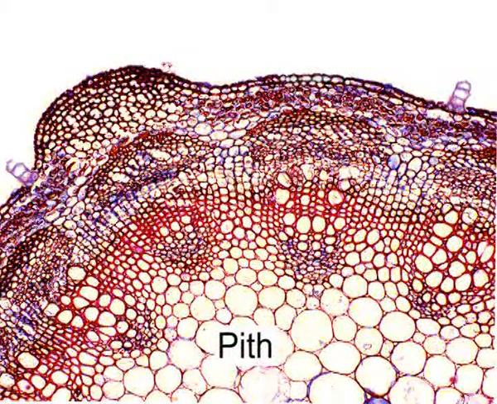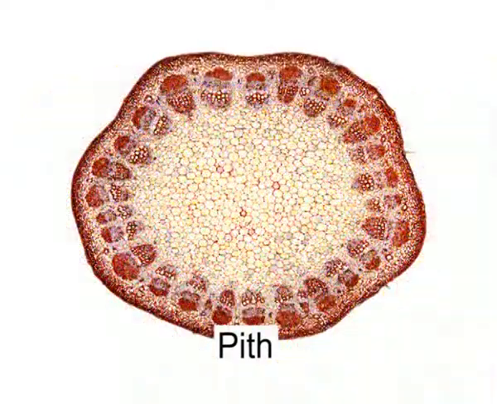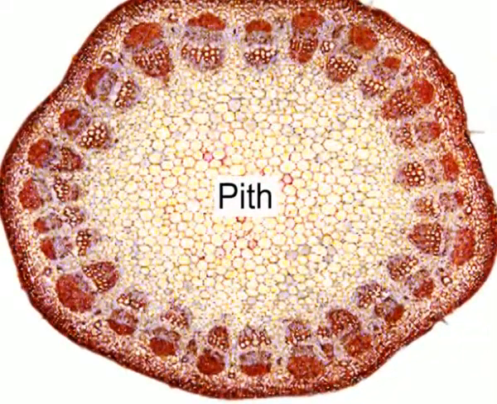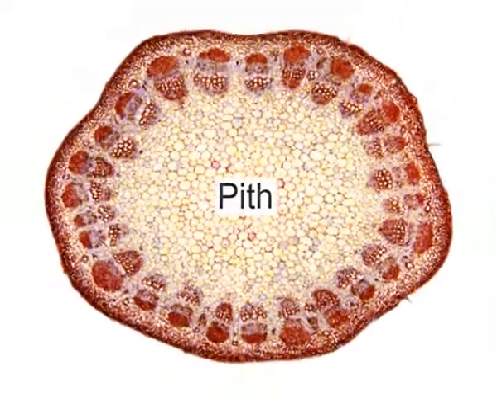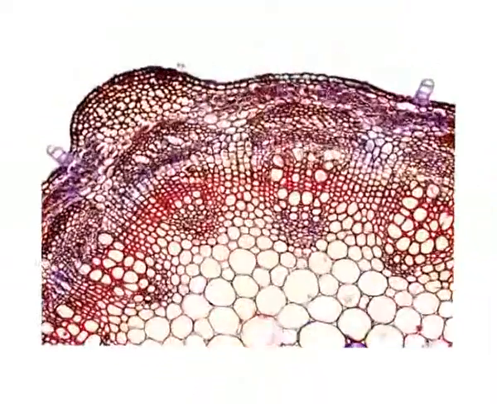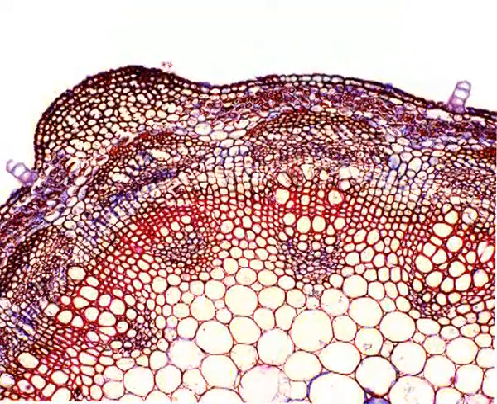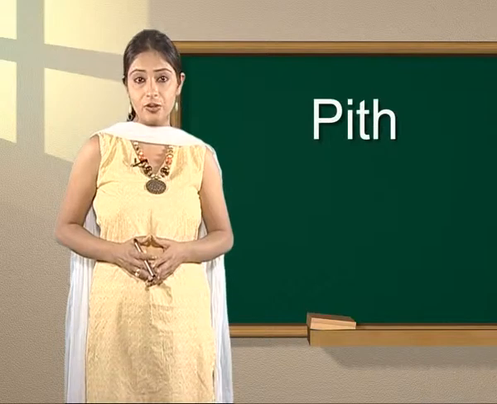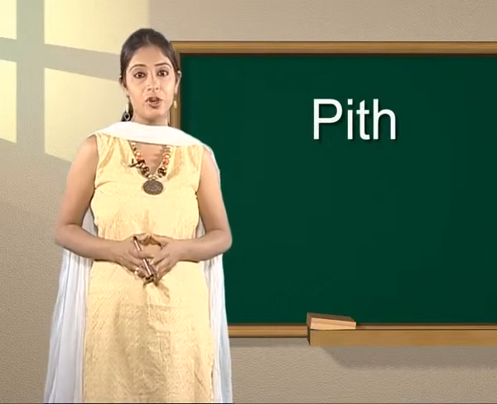Pith is the innermost part of the stem or root representing the axis. It is formed by loosely arranged parenchyma cells with prominent intercellular spaces. Students, the pith is another major storage organ in the plant body.